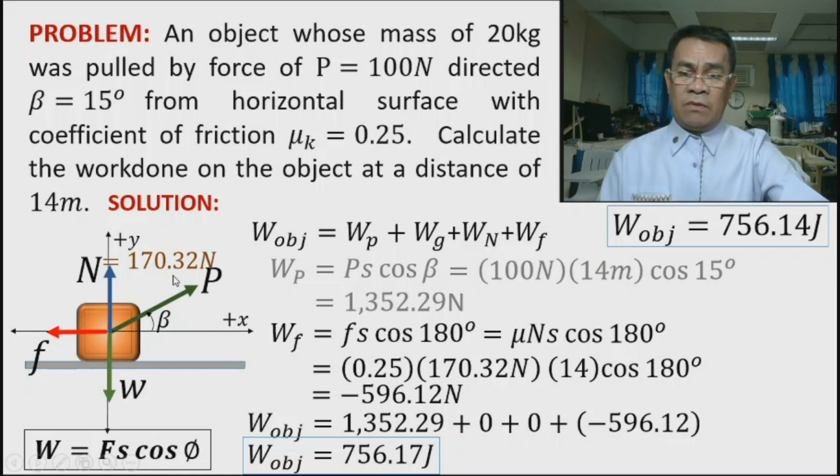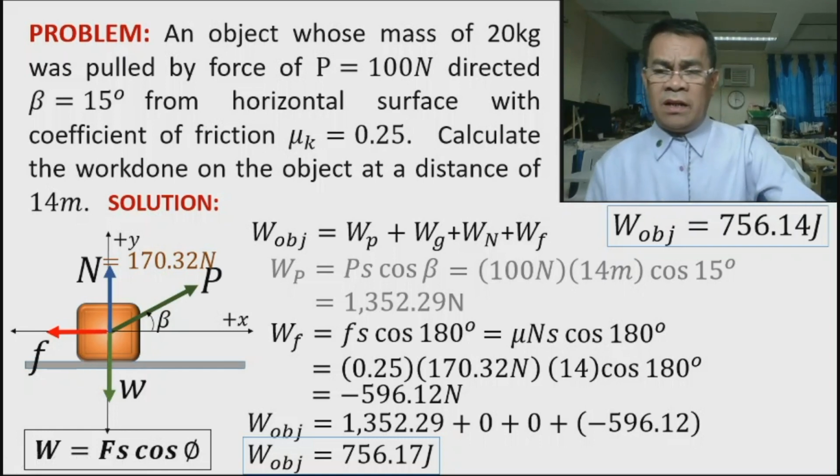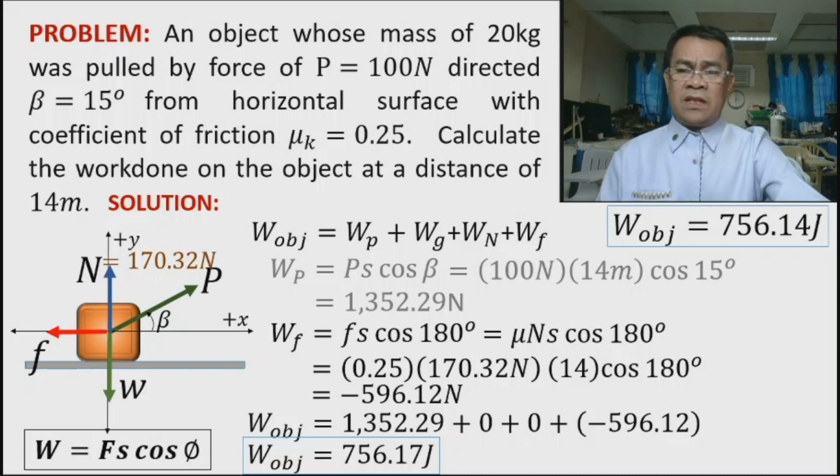But if the particle moves down, the work done is positive. Okay? It is the reason why we notice that it is difficult to move an object up the inclined plane rather than moving down.